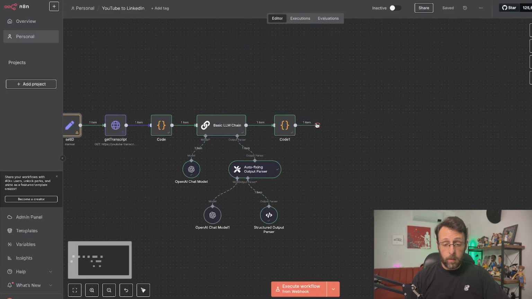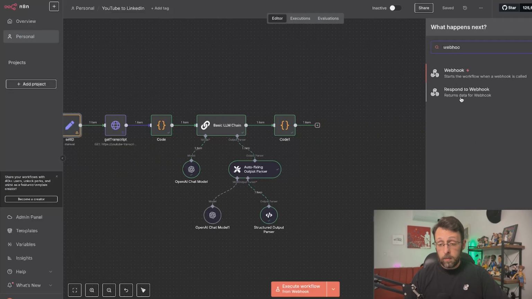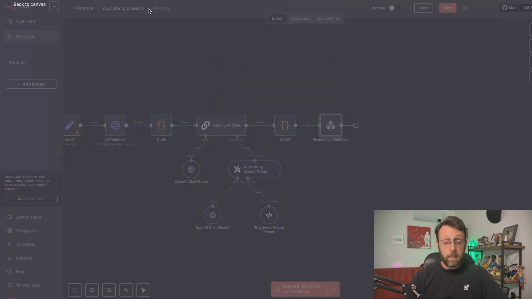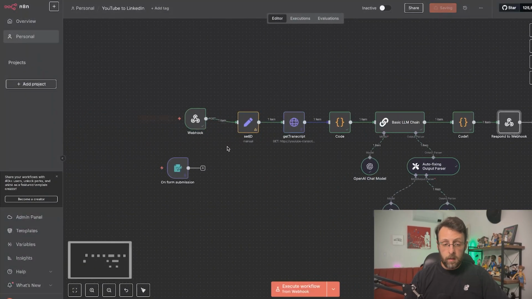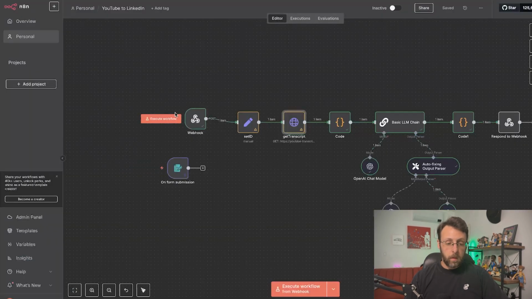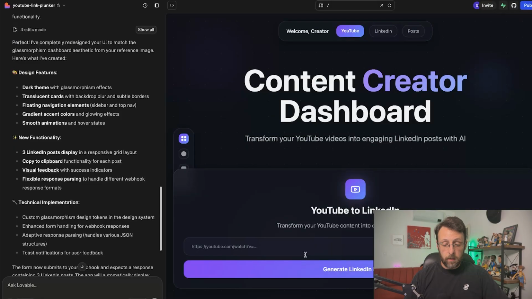And at the end, I want to make sure we actually have the webhook. This is respond to webhook, and this will return data with the first incoming item. That's great. So let me go ahead and click save. Let me unpin this data actually. Click save again, and let's come back to the Hermosi site. Go in here, click the play button to test, come over in here. Let's paste in the link, generate post.